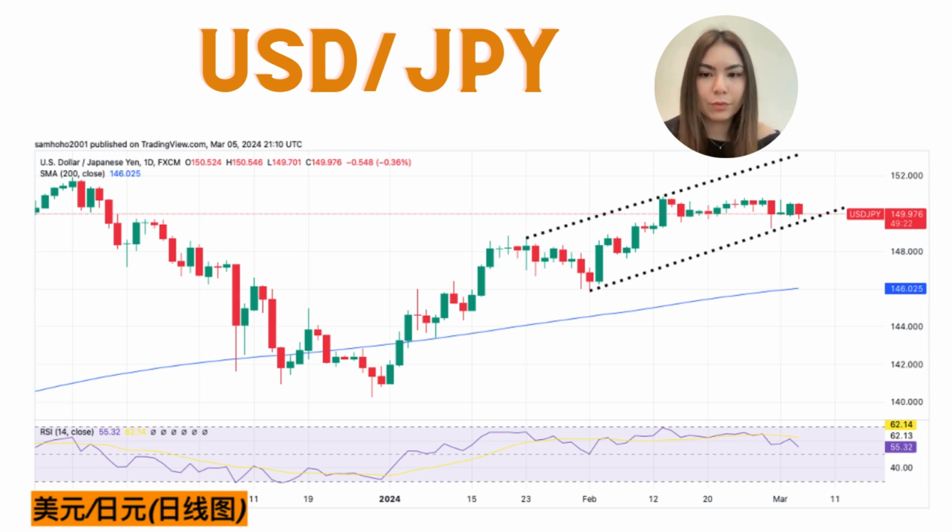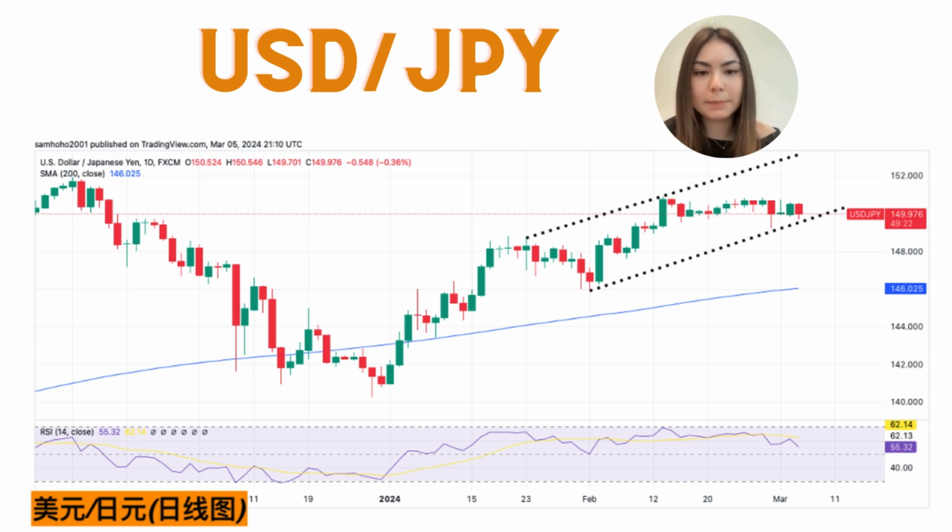Technically, the pair has been moving in a sideways channel pattern on the short-term chart, suggesting a possible period of stable growth. The daily chart indicators leaning towards positive territory indicate an upward trend. Traders are advised to wait for a clear breakthrough above the 150.75 to 150.85 range before expecting more gains.